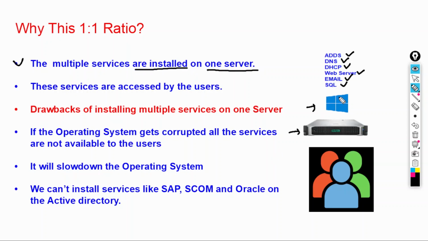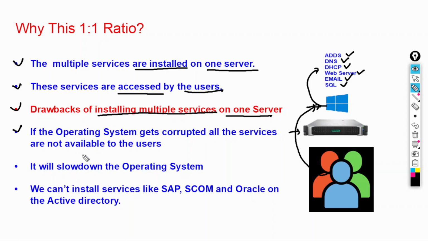So we can install multiple services on one server, and these services are accessed by the user. So imagine you have multiple users in your network. These users will access these services via operating system. Now let us see the drawbacks of installing the multiple services on one server.